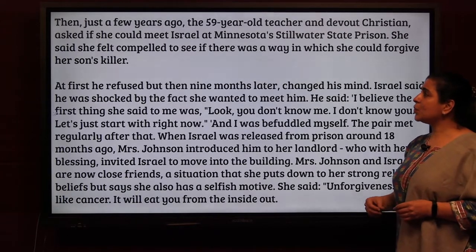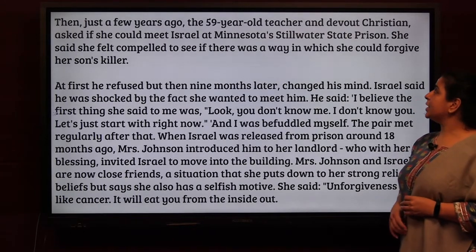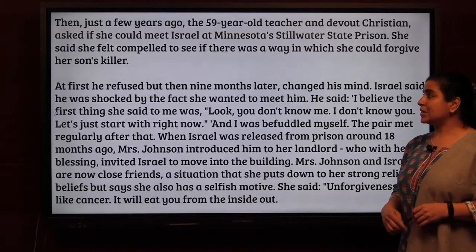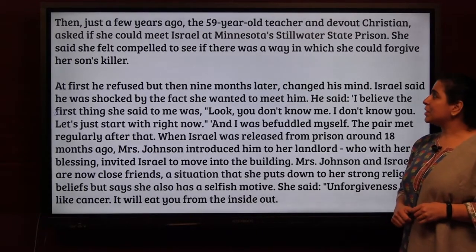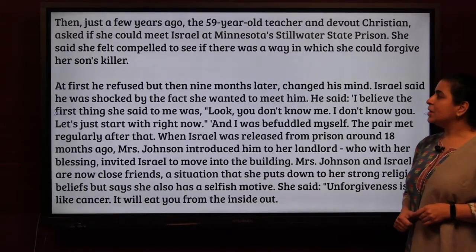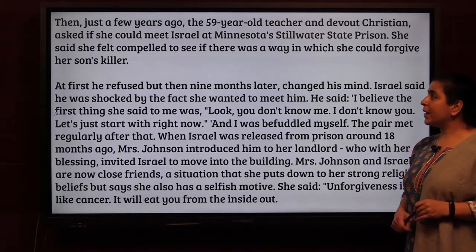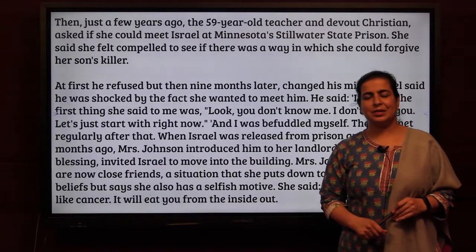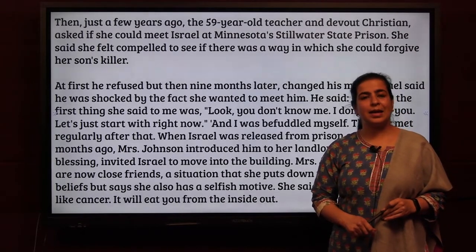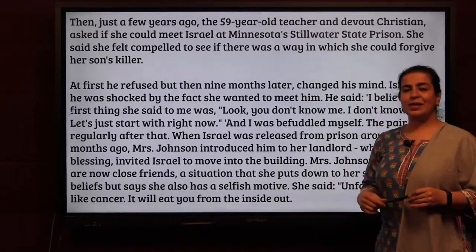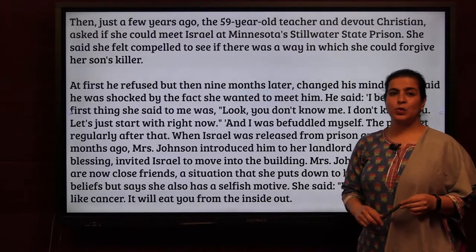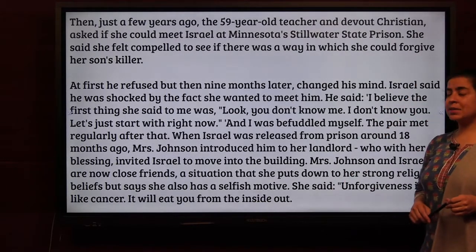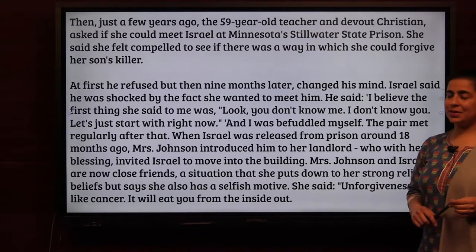Then, just a few years ago, the 59-year-old teacher and devout Christian asked if she could meet Israel at Minnesota's Stillwater State Prison. She said she felt compelled to see if there was a way she could forgive her son's killer. She felt empathetic, you know. At first, he refused, but then nine months later changed his mind.